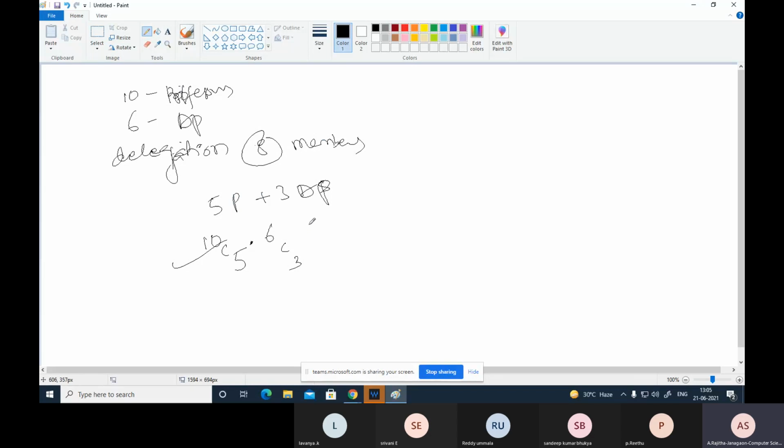If professor Balamurali, a science professor, refuses to be in the delegation if assistant professor Sheshadri and an arts professor are included in the delegation, then how many ways can the delegation be formed? Suppose one professor is there who refuses, and the arts professor is included. Then 9C4 into 5C2, meaning one person we are subtracting. That means the person is here, either professor Balamurali.